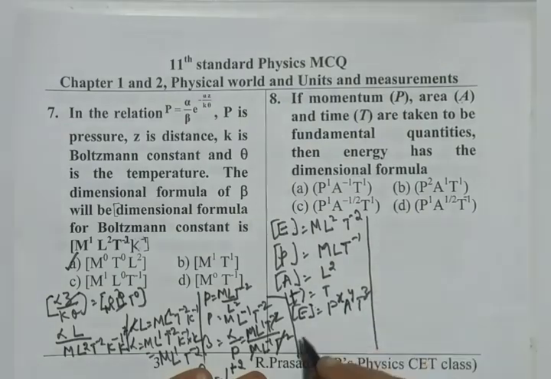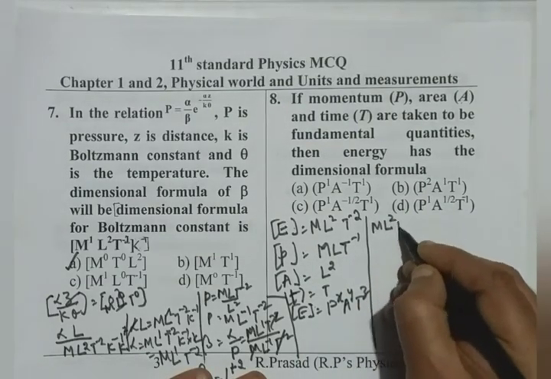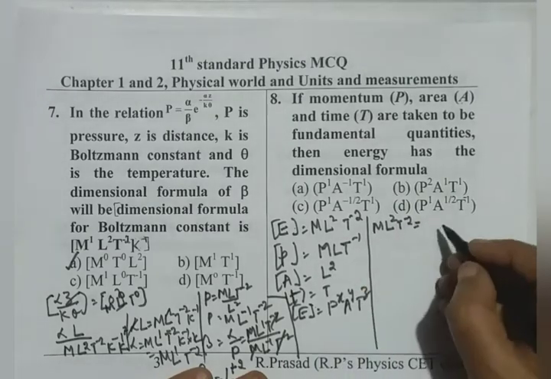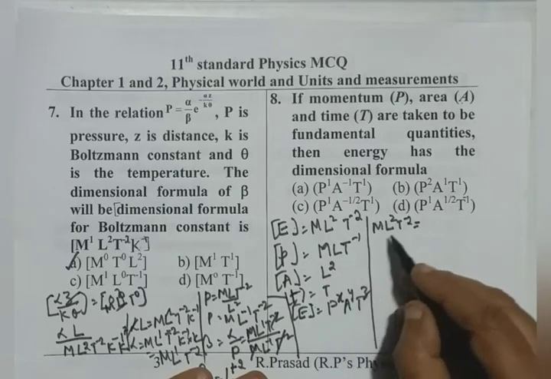We substitute all the dimensions there. On the left hand side, ML²T⁻². P is mass into velocity, so MLT⁻¹.